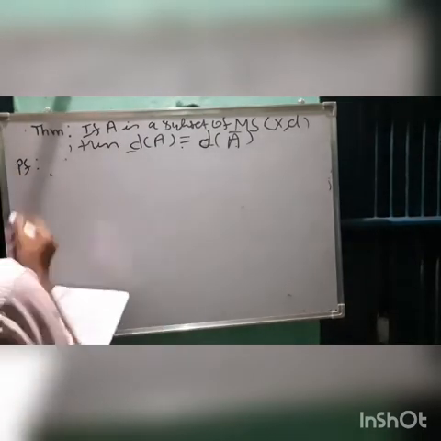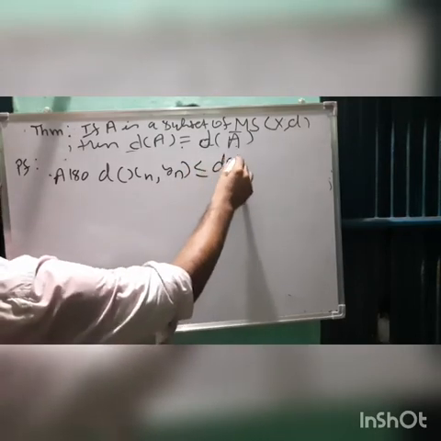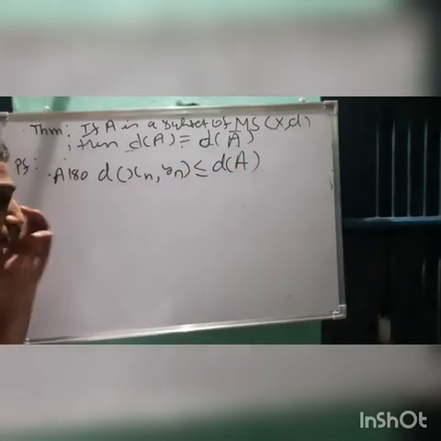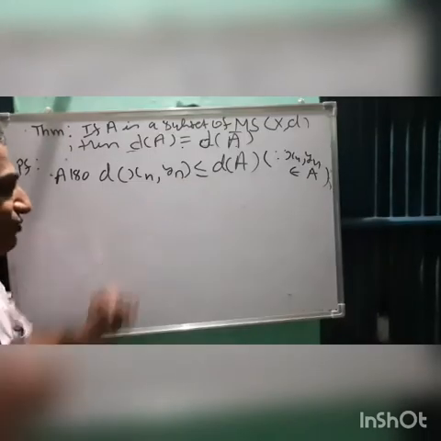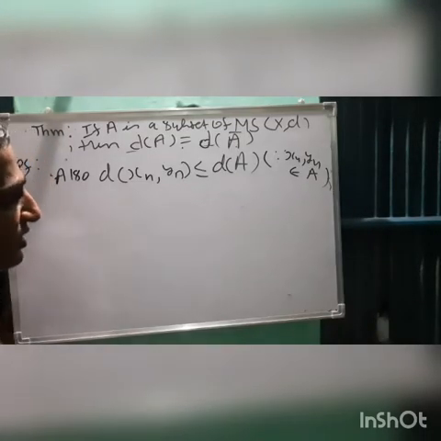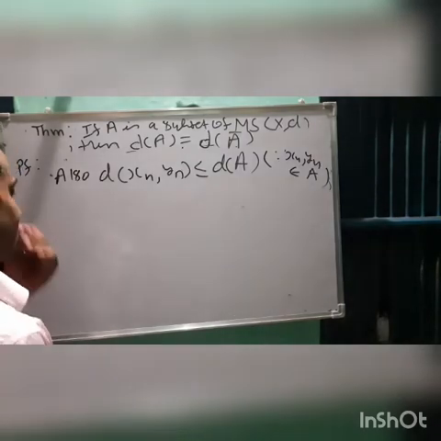So also we know, diameter of xn and yn is less than or equal to diameter of A. Why? Because our sequences xn and yn are from A, so that is because xn, yn belong to A, and diameter of A is the largest distance in set A. So distance of xn and yn will be what? Smaller or equal only, right?